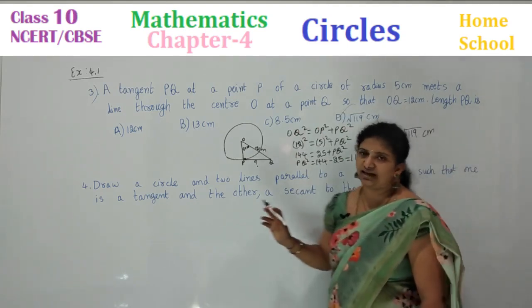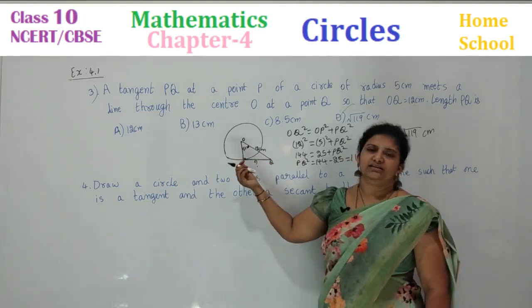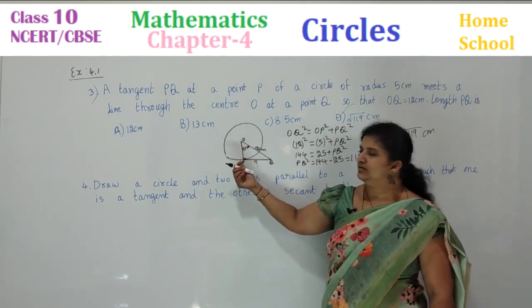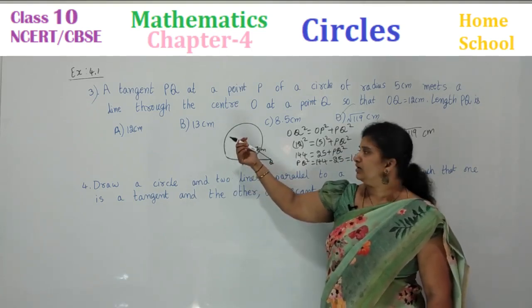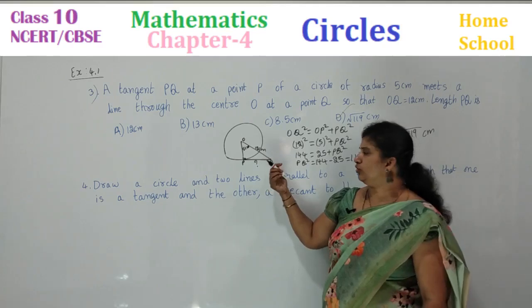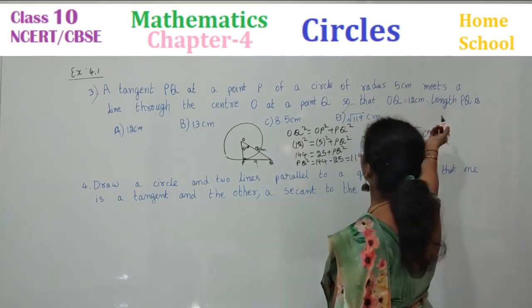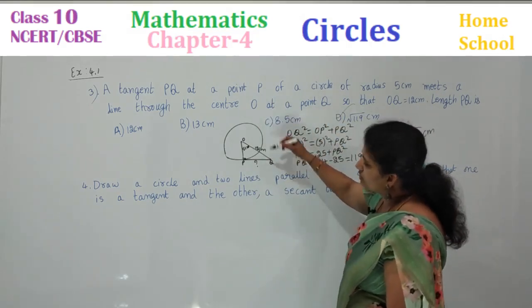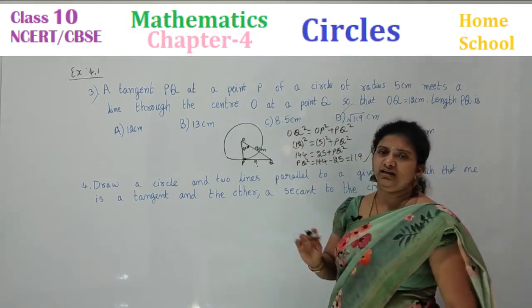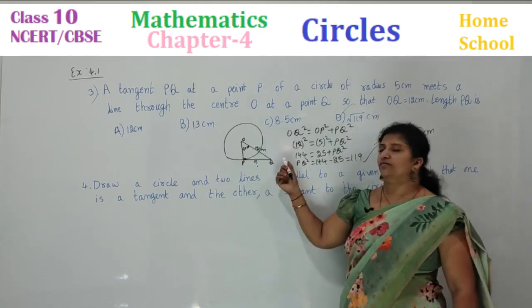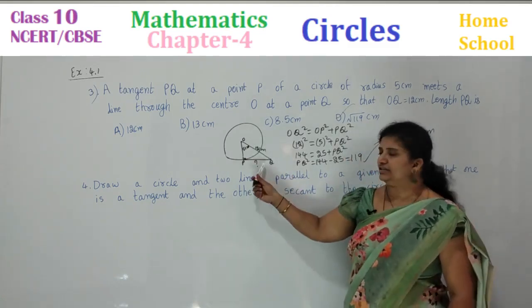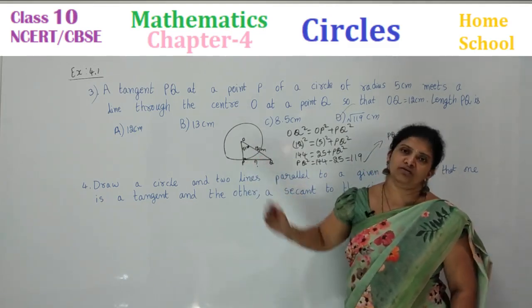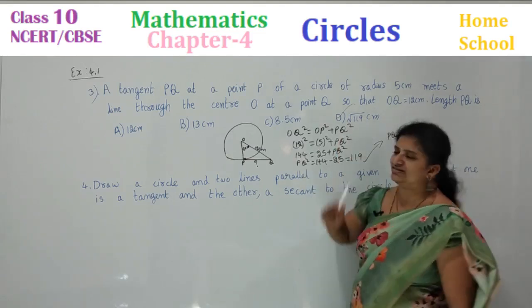Okay, once again understand carefully. PQ is a tangent touching at P to the circle, and through the center the length is 5 centimeters radius, and O to Q. Q is some point. They did not say here. It's a line through the center O at a point Q. From O to Q, join, children. So the length of this OQ is 12 centimeters, given. To find the tangent, apply the Pythagoras theorem. Hypotenuse square is equal to the sum of the squares of the other two sides. You are going to get your answer.